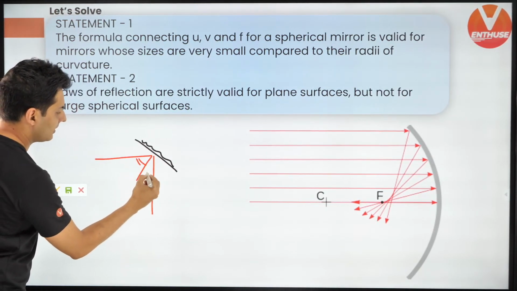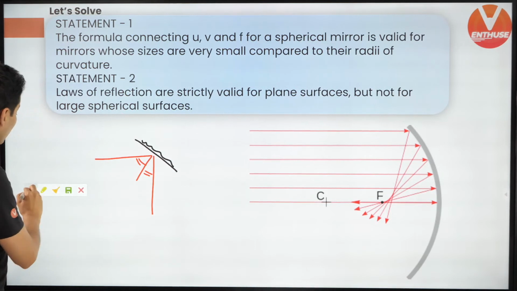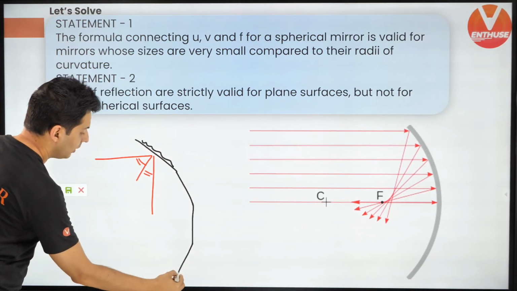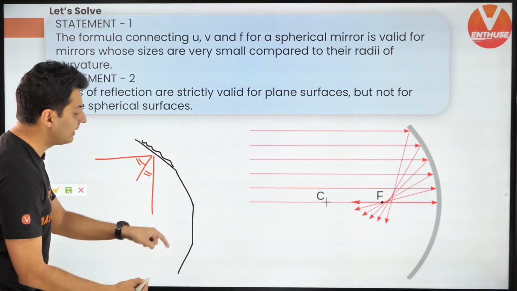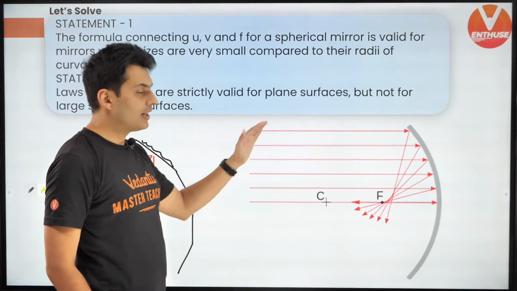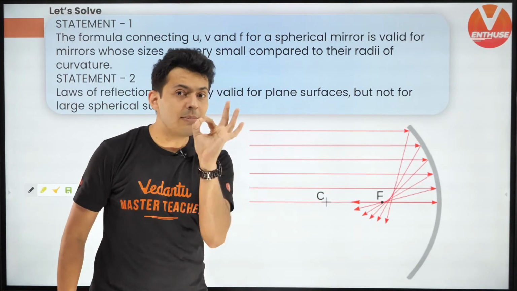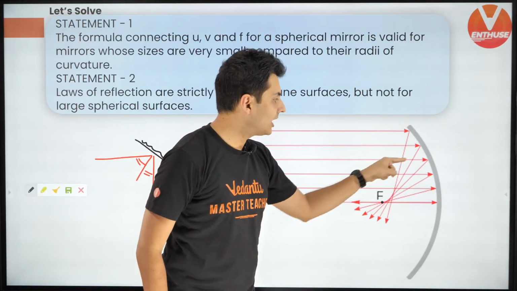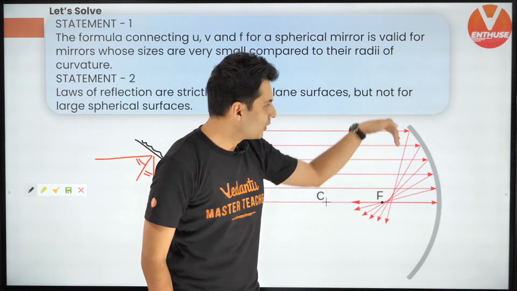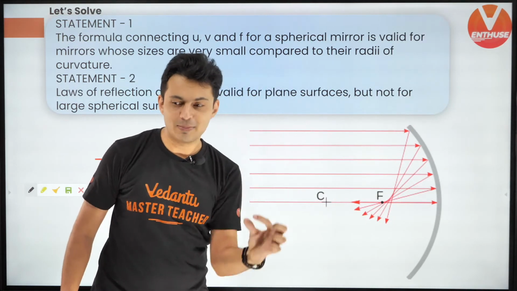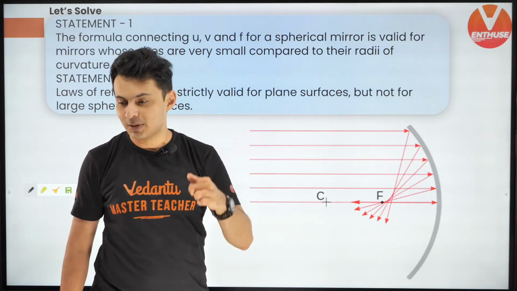If this is the angle of incidence, then this will be the angle of reflection. Even if the mirror is curved, you can think it is made up of small plane mirrors. So at every point the law of reflection must be obeyed. I hope this is clear.